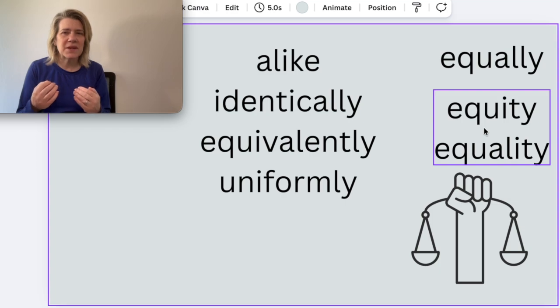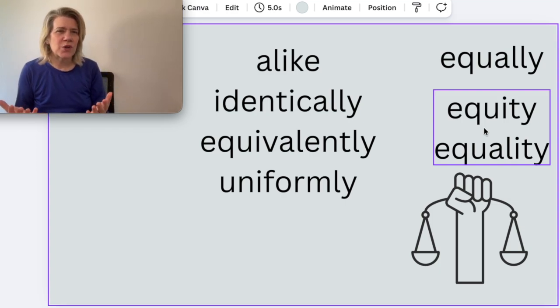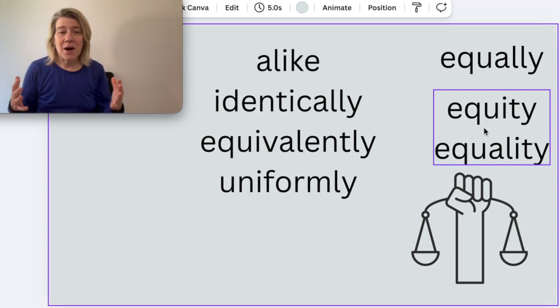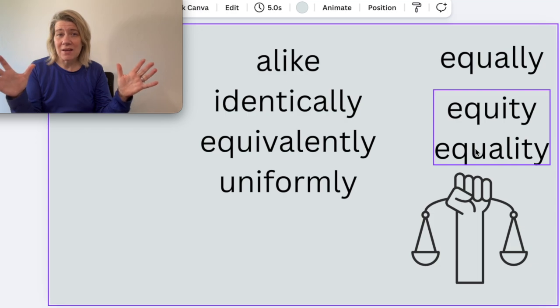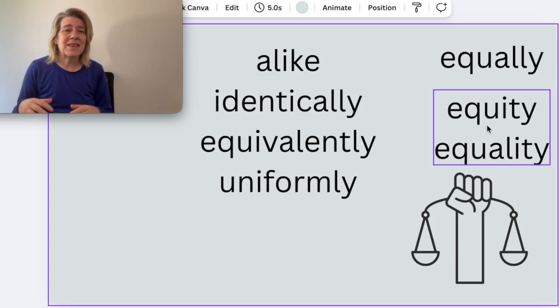There's a little bit of difference because people don't start at the same place, especially in the world that we live in now. People are born into many different systems and circumstances, and so we want to talk about equity. Equality would be that everything is done alike for both. Equity means that there is opportunity for everyone.